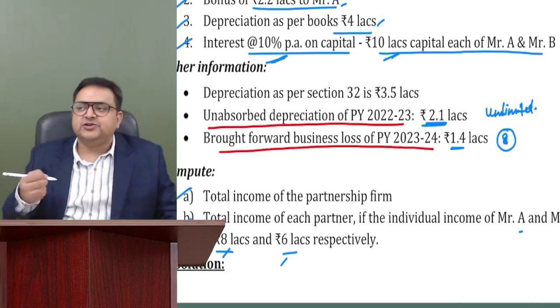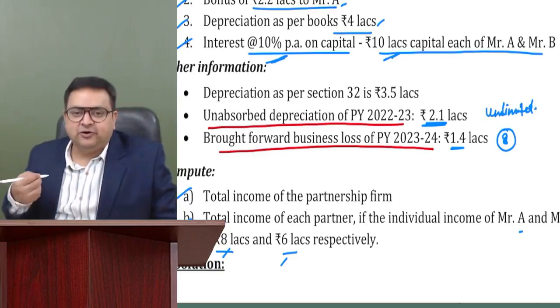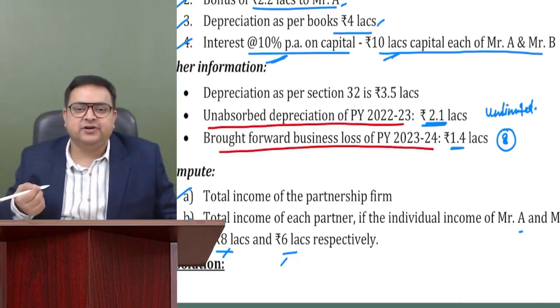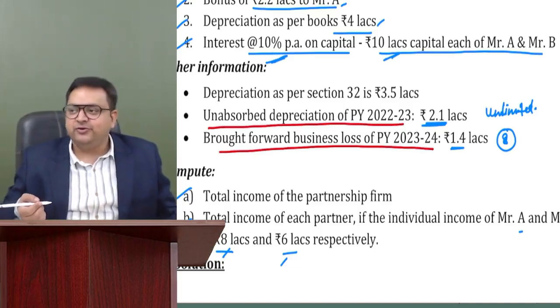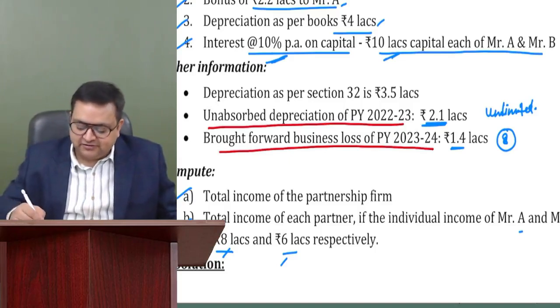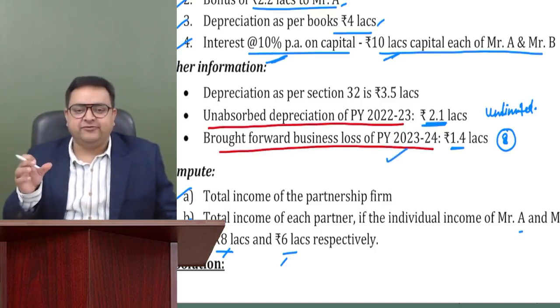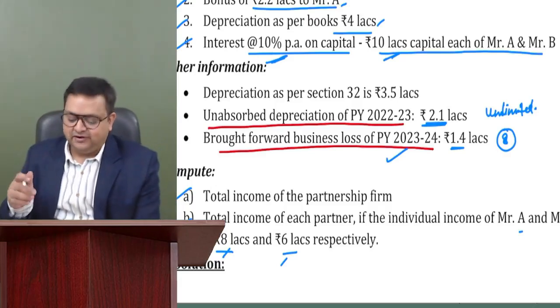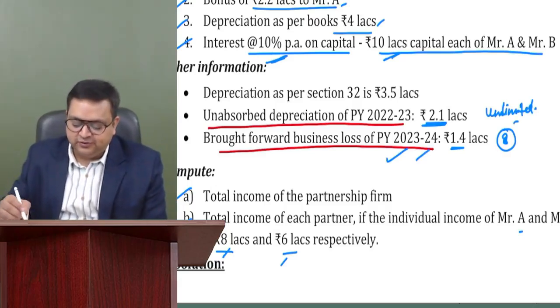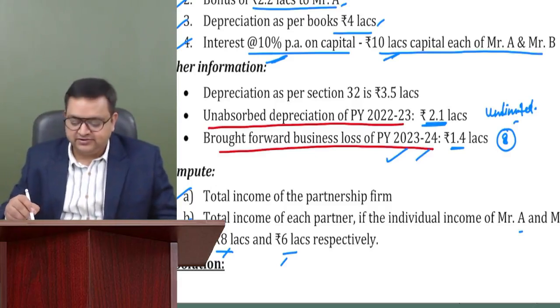So which one should be given the priority if we would like to set off? You can all say that the priority will be given to business loss because it has a very limited life. So we should give the priority to the business losses first and then to the unabsorbed depreciation.